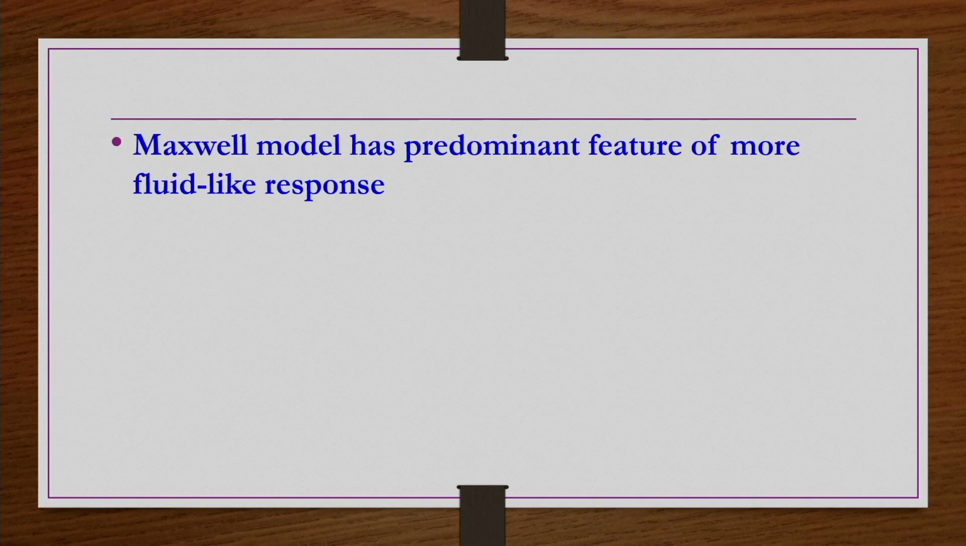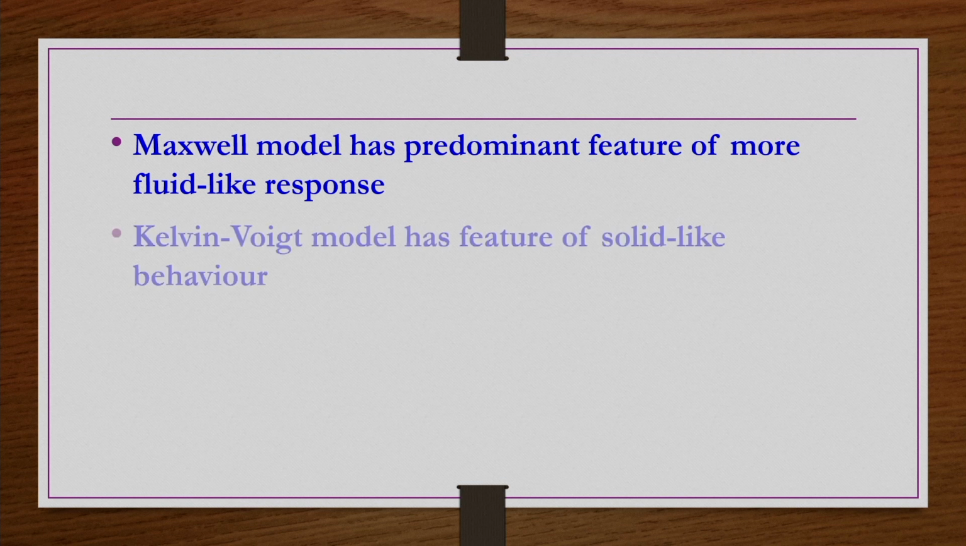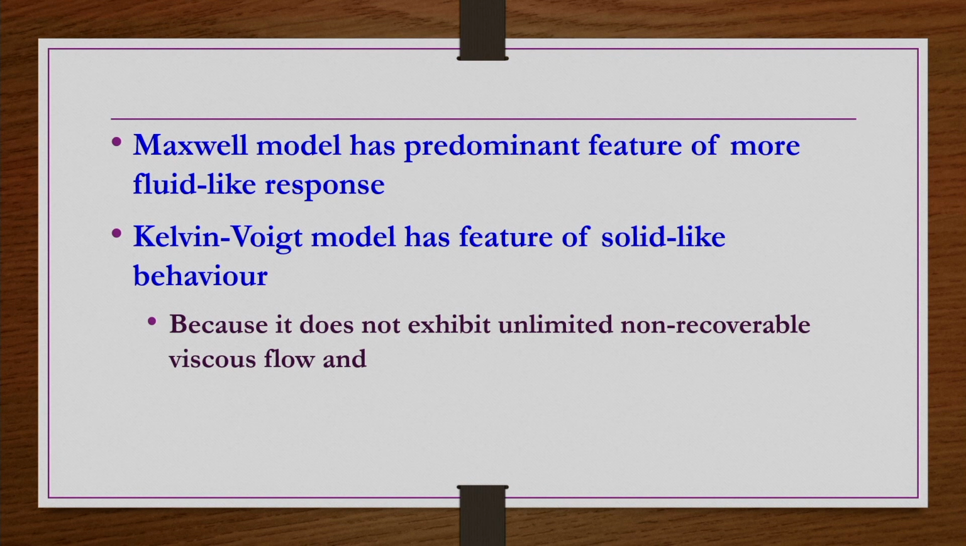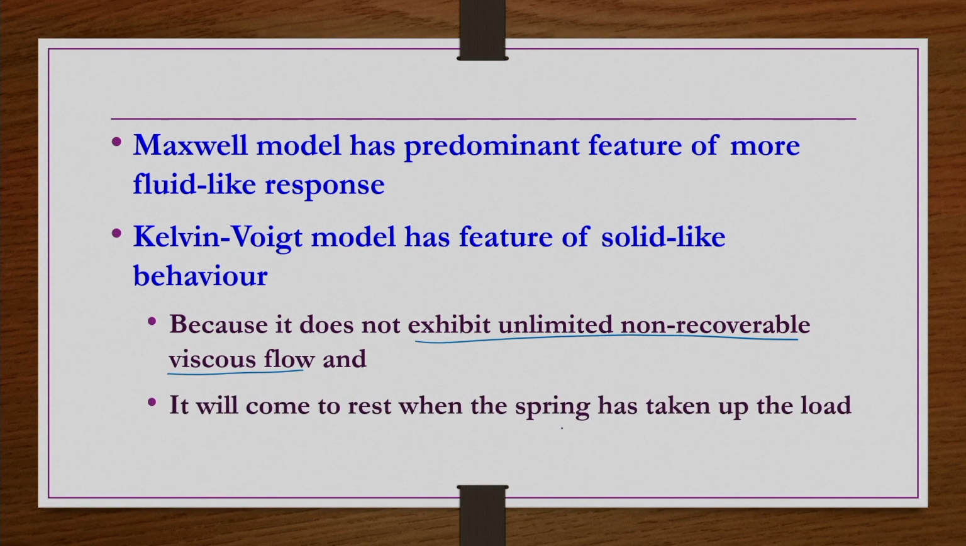So, by comparison, the Maxwell model has a predominant feature of more fluid-like response, whereas the Kelvin-Voigt model has a feature of solid-like behavior, because this material does not exhibit unlimited non-recoverable viscous flow. Further, it will come to rest when the spring has taken up the load. So, the Kelvin-Voigt model has a feature of more solid-like behavior, whereas the Maxwell model has the feature of more fluid-like response.